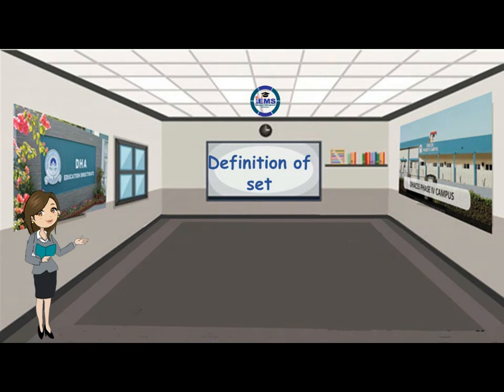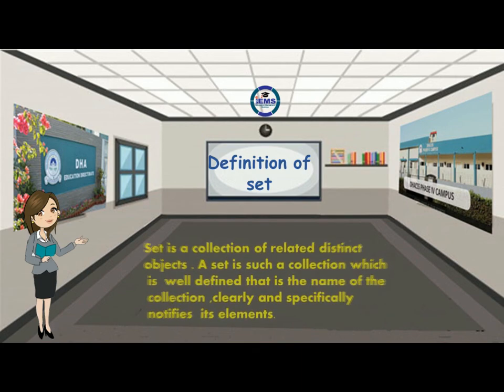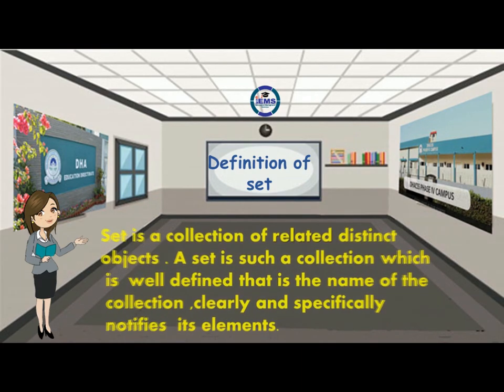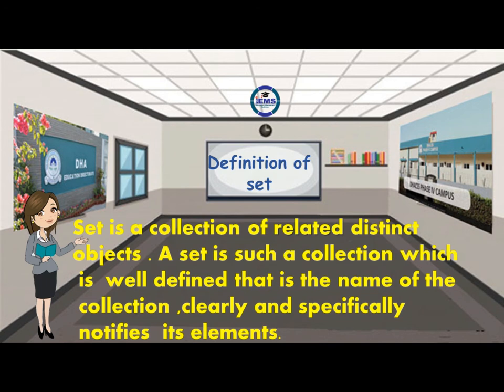So by now, we are ready to narrate the definition of set and comprehend it clearly. The definition of set is a collection of related distinct objects. A set is such a collection which is well defined. That is, the name of the collection clearly and specifically notifies its elements.